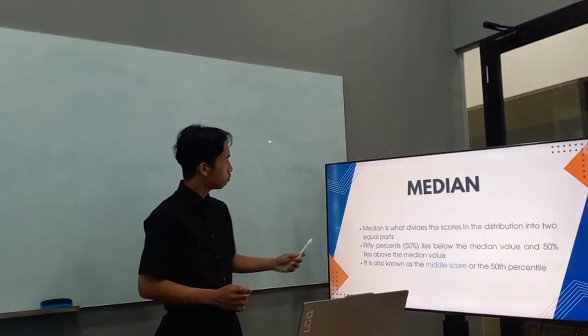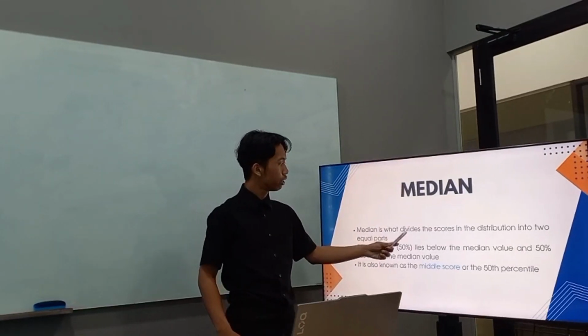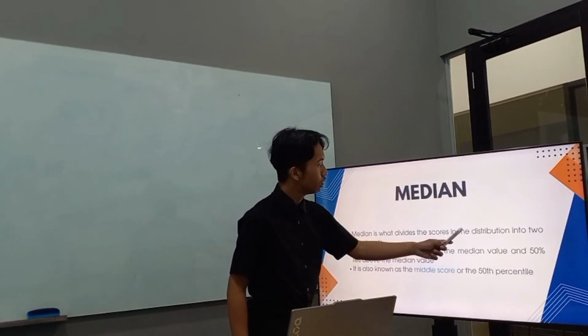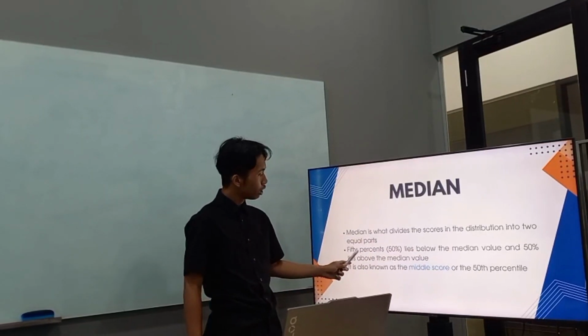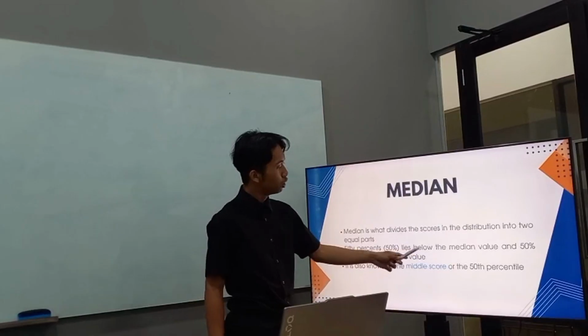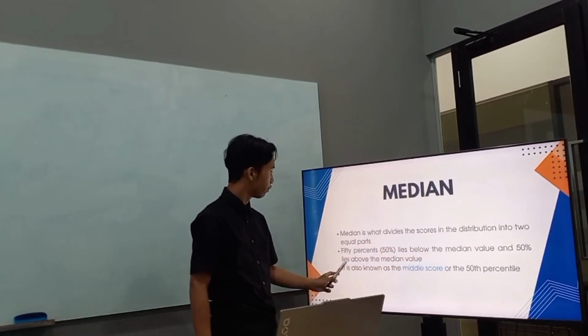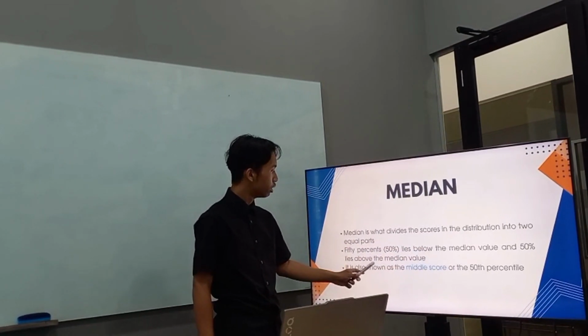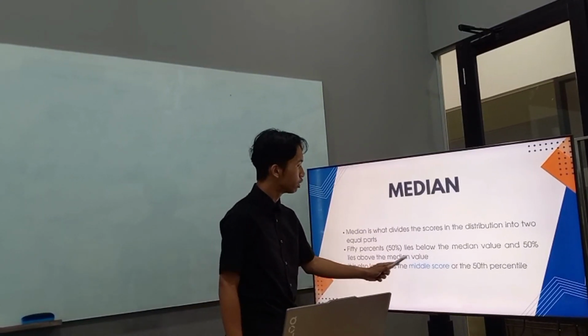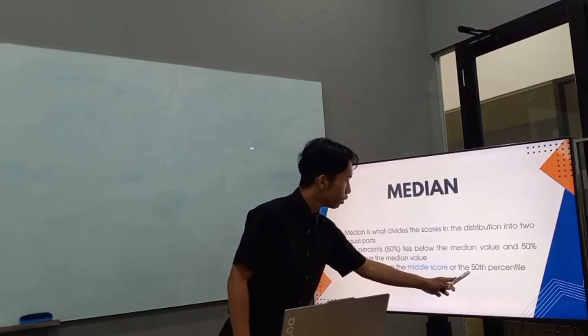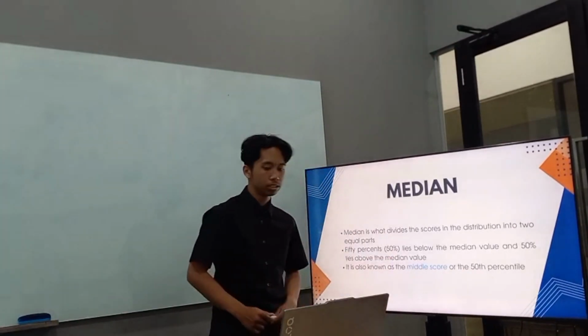The median divides the scores in the distribution into two equal parts: 50% lies below the median value and 50% lies above it. It is also known as the middle score or the 50th percentile.